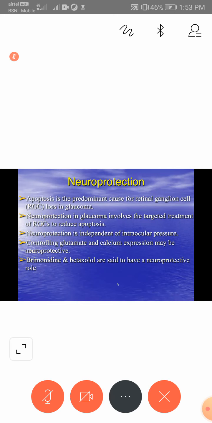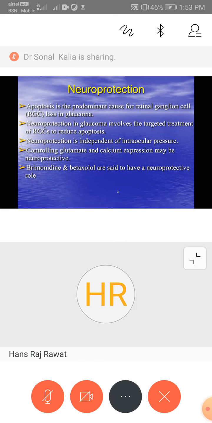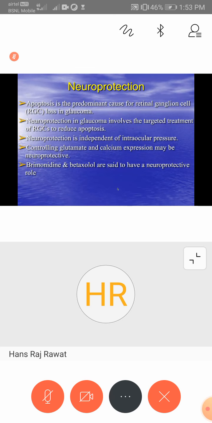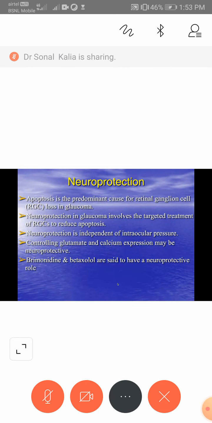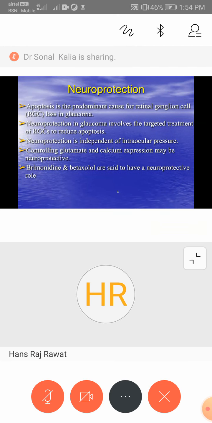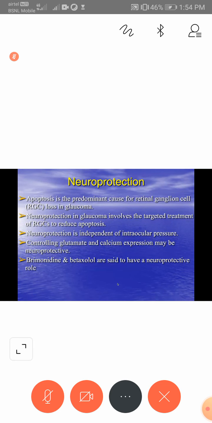Glutamate, intracellular calcium increases, calcineurin, tumor necrosis factor alpha, other nerve growth factors. So, what is the pathology? Whether there is an increase in IOP, whether there is a genetic factor, whether there is a loss of trophic support, whether ischemia is happening. Optic nerve damage can be prevented by neuroprotection.